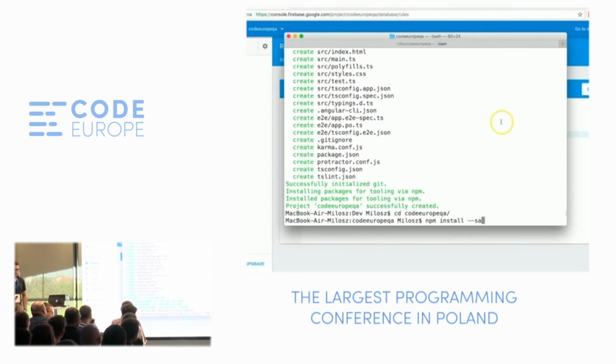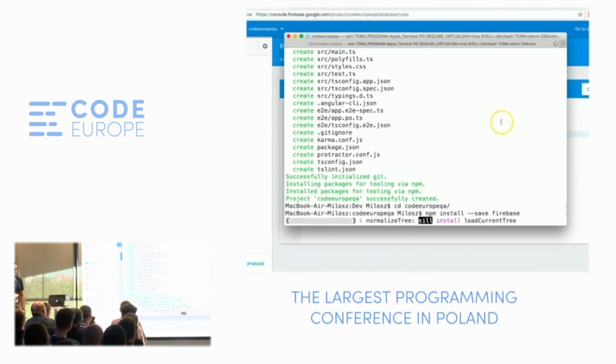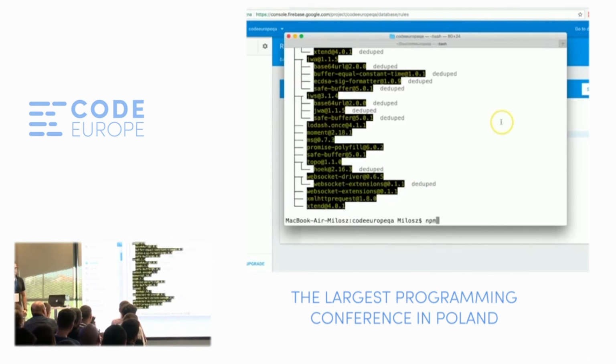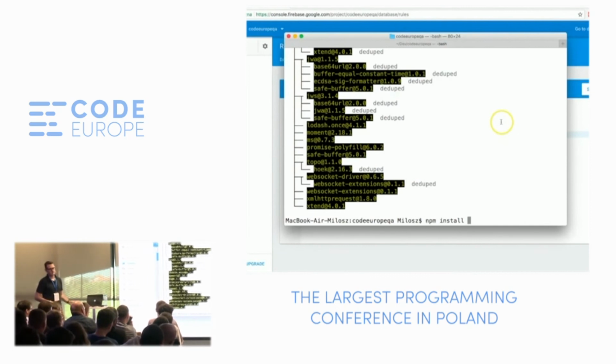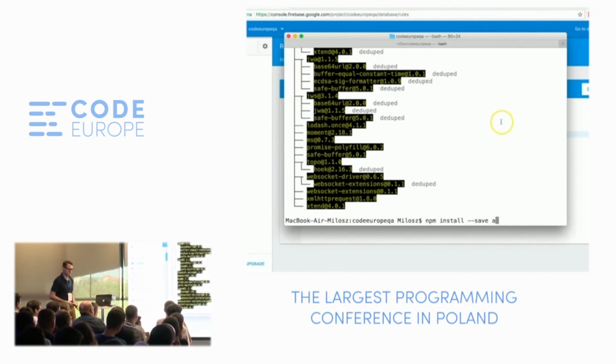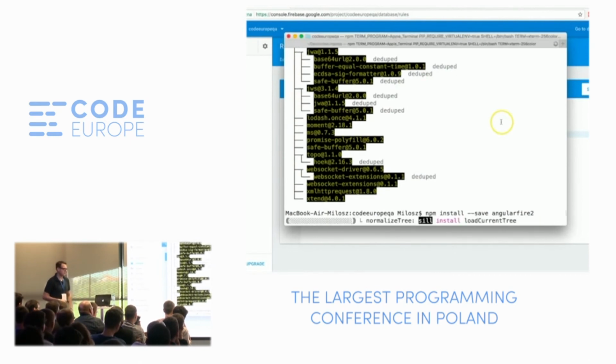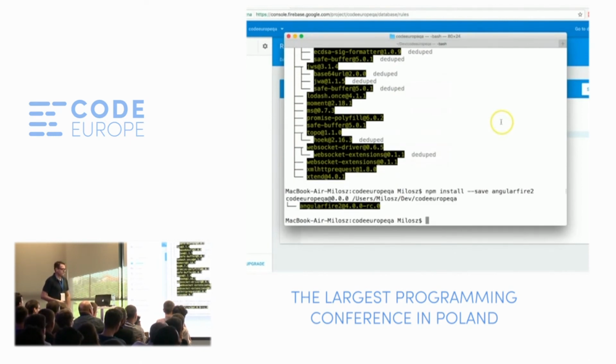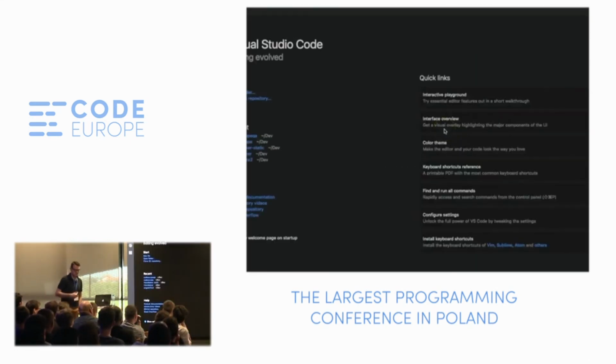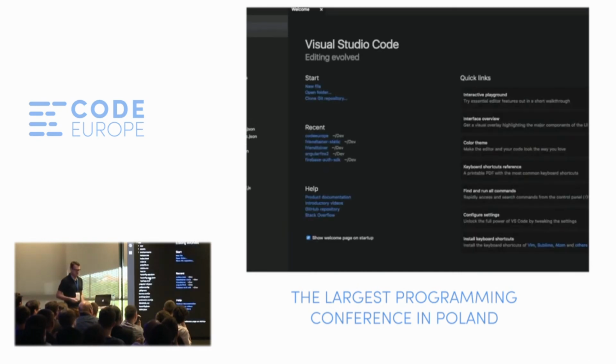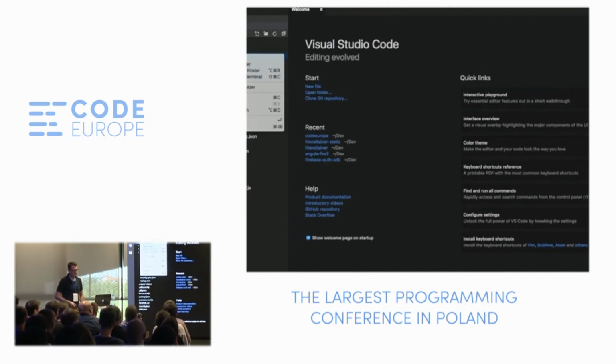And install two more modules. We'll install the Firebase module and the AngularFire2 module. Both will be used for communication between the client and Firebase. So that's like an SDK, a Firebase SDK for Angular. Okay, let's now open Visual Studio Code, which is a code editor, and let's have a look at what Angular CLI generated. So we can see a big directory structure here.